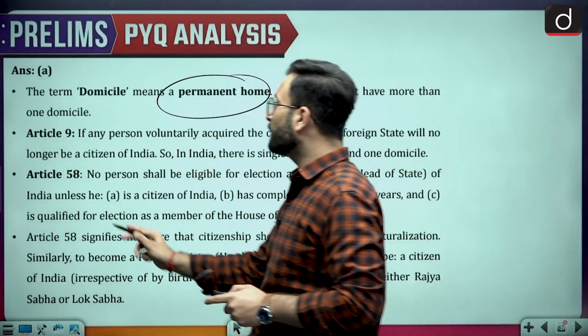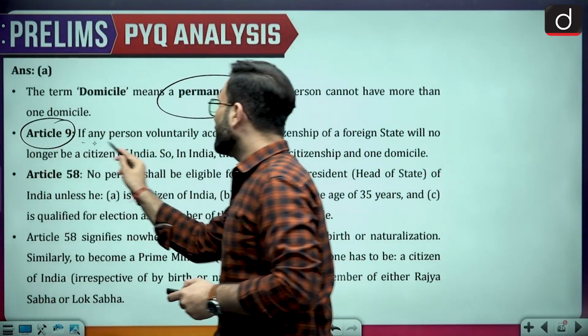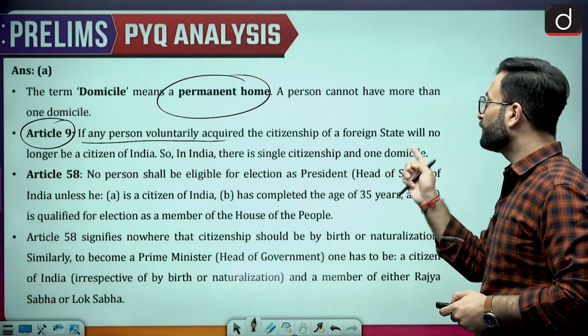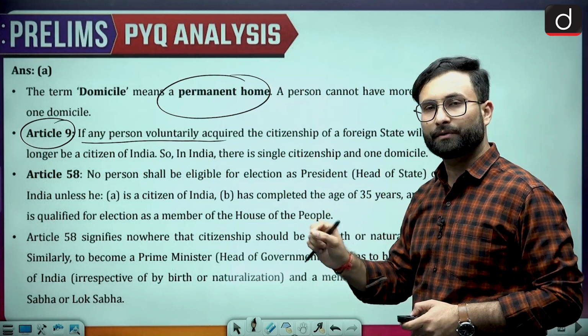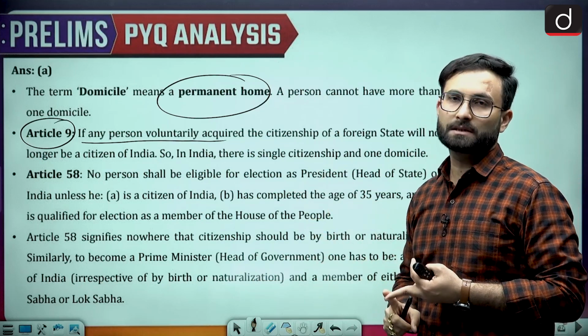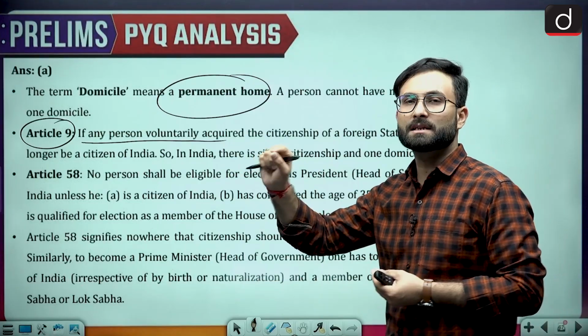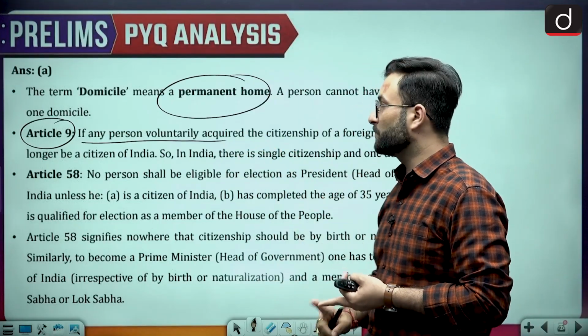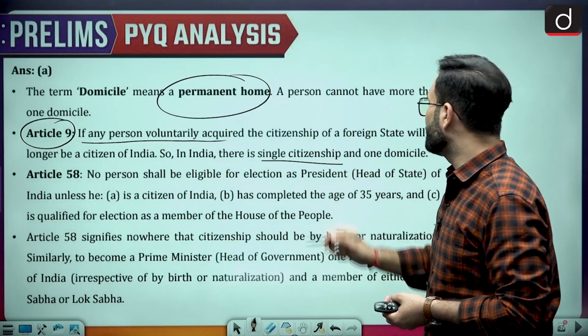Article 9: if any person voluntarily acquires the citizenship of a foreign state, he will no longer be a citizen of India. That means only one citizenship will be there. If you are acquiring any other state's citizenship, that means you are losing India's. So that is single citizenship and one domicile.